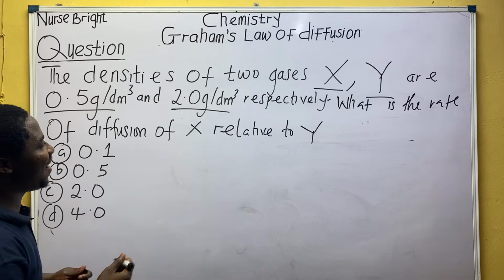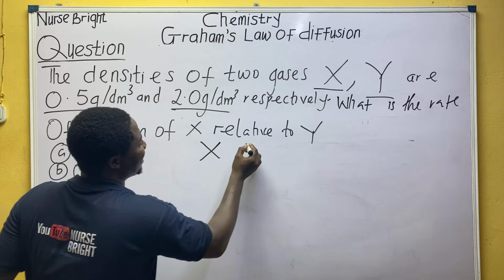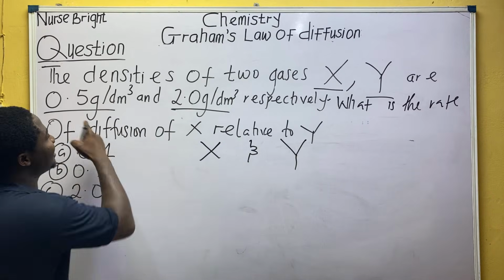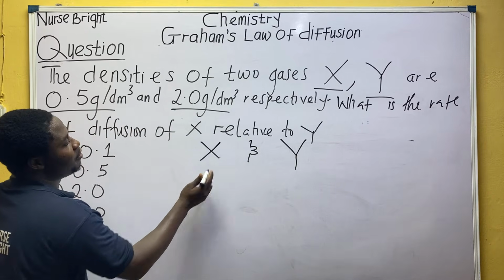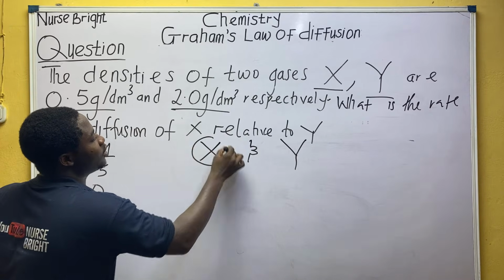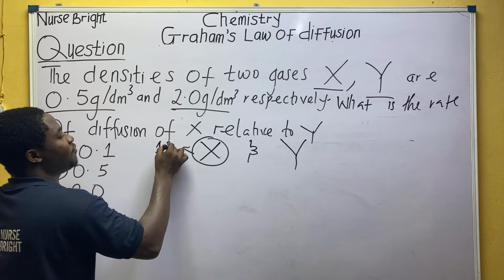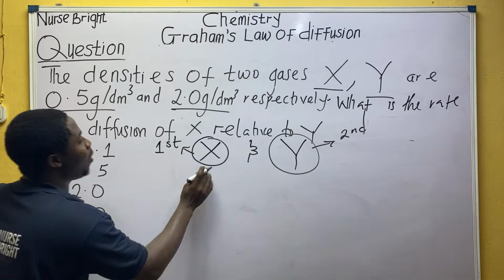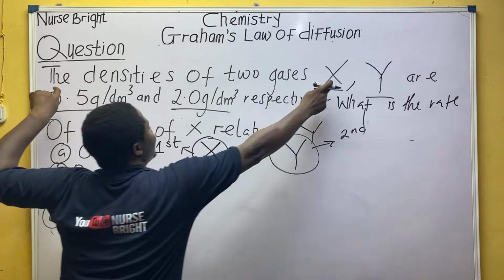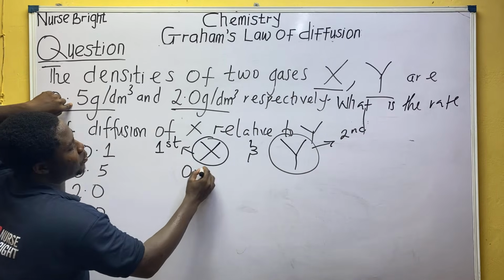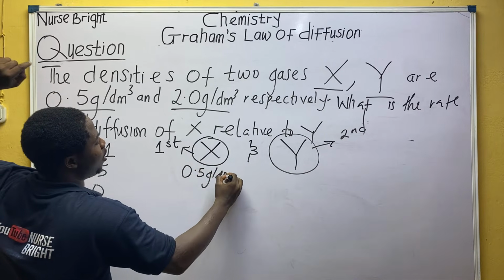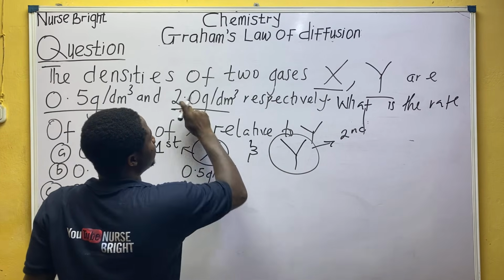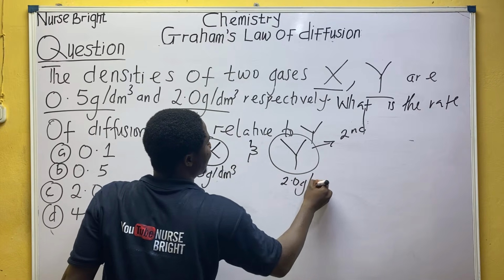Alright, so there are two gases, gas X and gas Y. Are you listening? So what's the density of this gas? Remember, since it was the first gas mentioned, it's going to be for the first. The second, since it's the second gas mentioned, is going to be 2. So gas X will be the first density, 0.5 gram per dm cube. What about this one? 2.0 gram per dm cube, everybody.